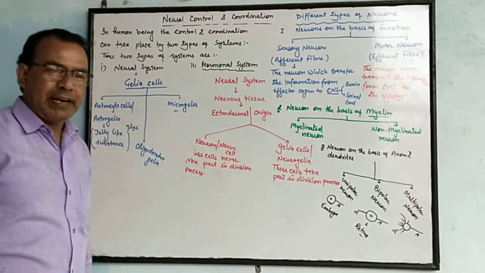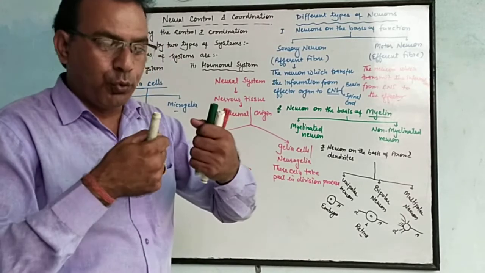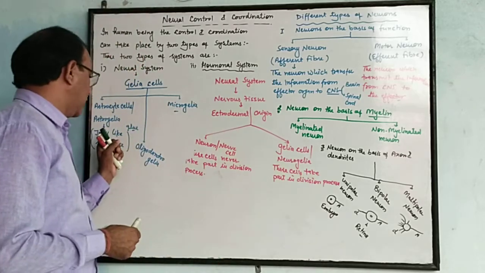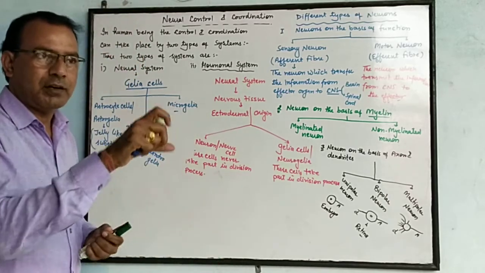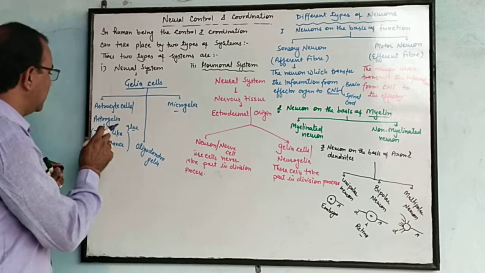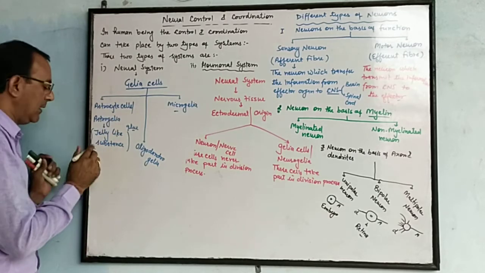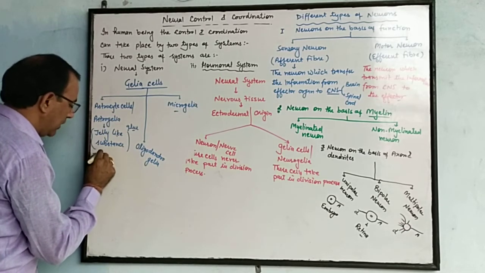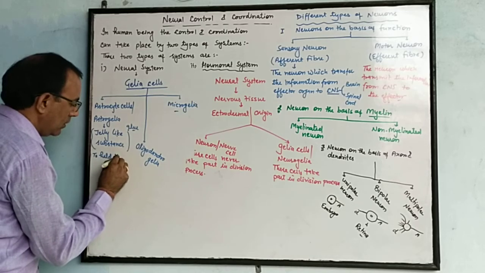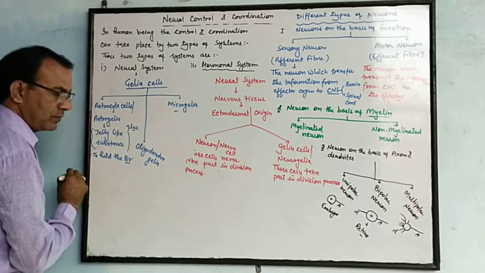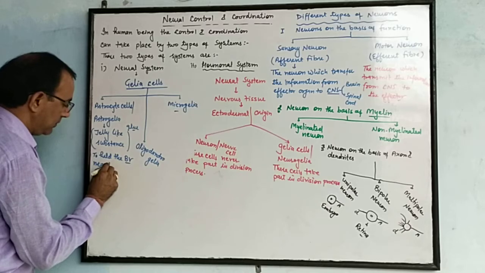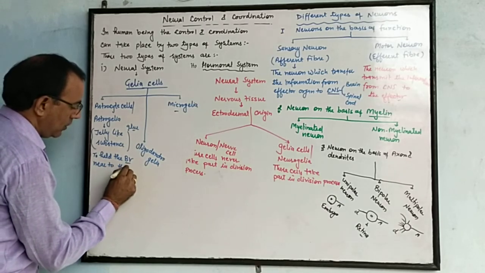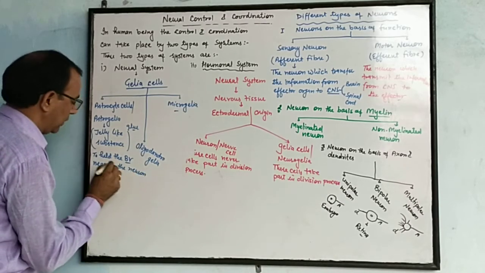This glue or jelly-like substance is present between the two neurons, and it holds the blood vessels near the neurons. So what is the function of astroglia or astrocyte cell? To hold the blood vessels near the neuron. This is the first function.